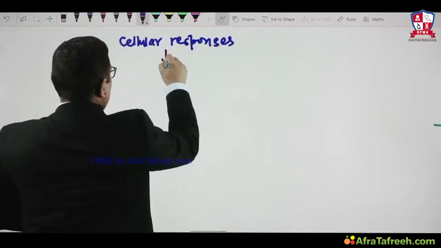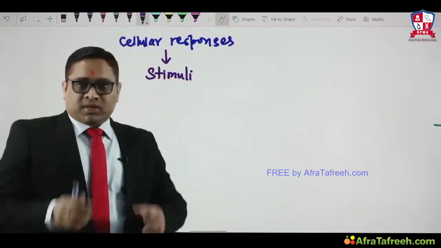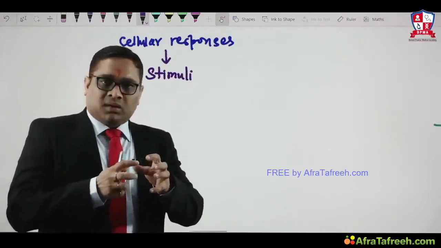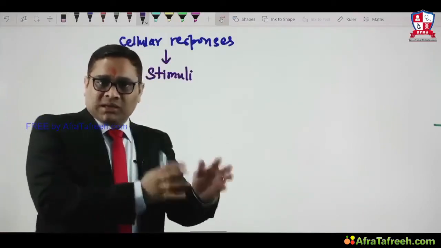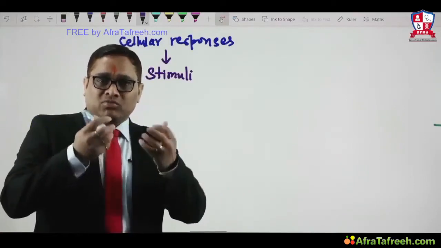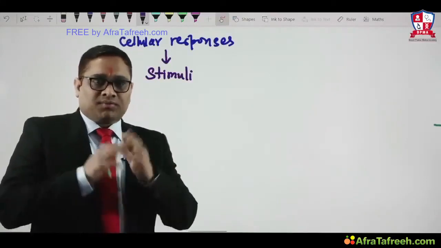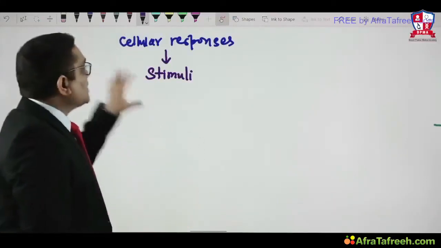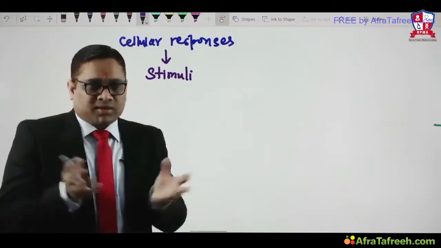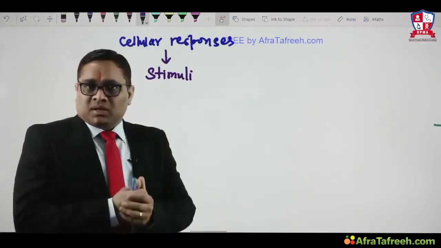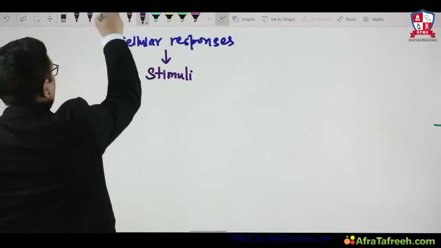Cellular responses to the different types of stimuli, because these stimuli will decide whether the cell will acquire adaptation, or the cell will go for injury, or there will be aging, or there will be intracellular accumulation of substances like glycogen, protein and fat. So these are the 4 important changes which you will see in a cell whenever it is exposed to stimuli. And remember here that the stimuli type will decide what kind of changes we are going to see inside the cell. For example, one by one I will introduce you.